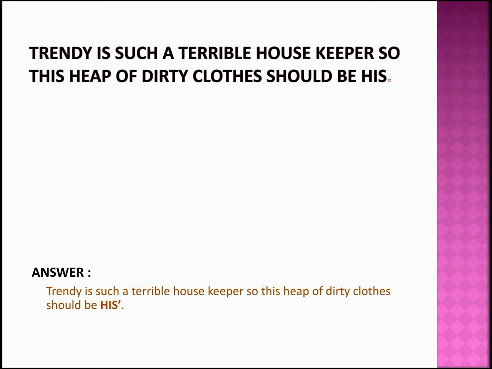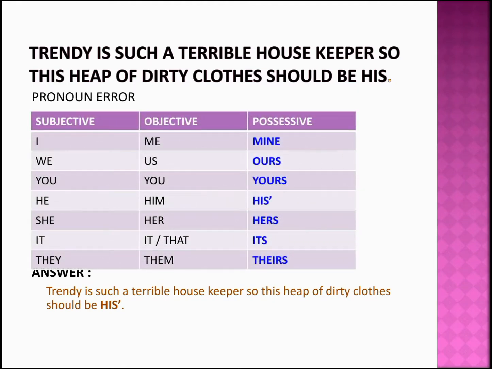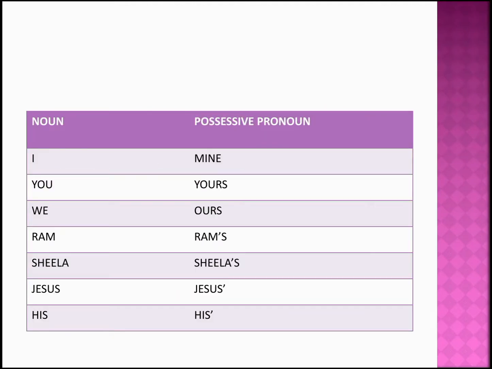If you can remember the tabulation that we had put for pronouns, you see subjective, objective and possessive pronoun. Now for the word he, which is your subjective pronoun, your objective pronoun is going to be him, and the possessive pronoun, you're going to have the word his with an apostrophe added after his, which is missed in the question. So this becomes your error. Hope you got it. For further explanation, look at the tabulation.